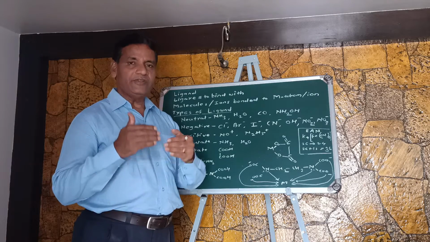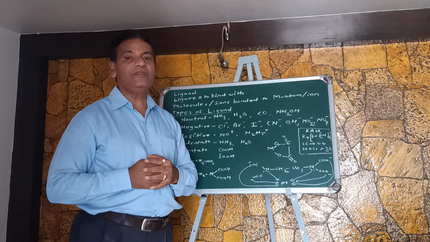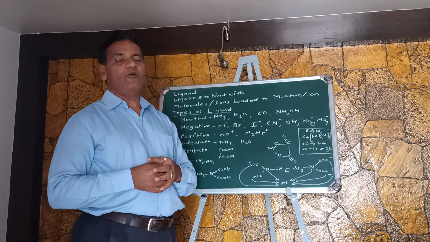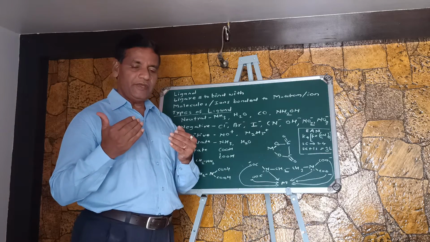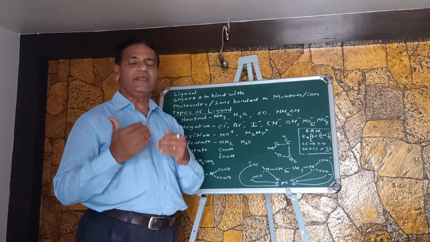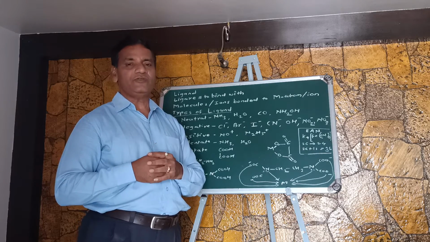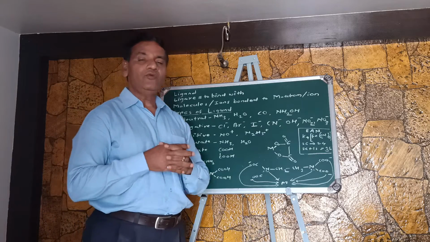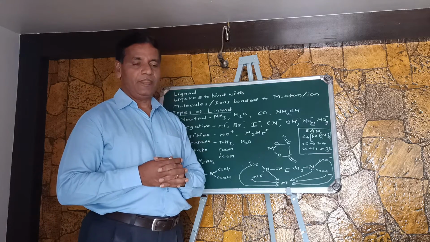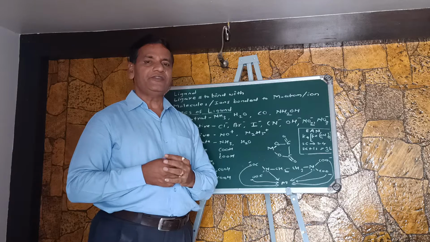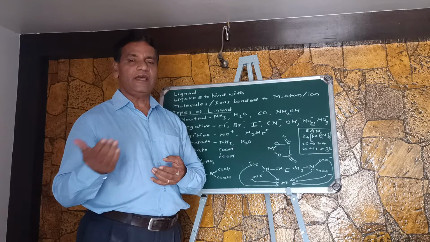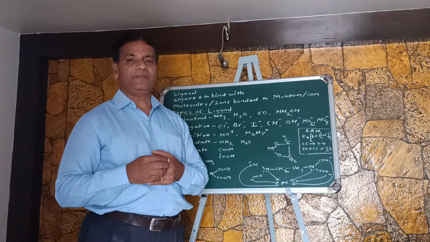These negatively charged ligand species also bond with a metal atom or metal ion to form a complex compound. In this way, neutral ligands, negatively charged ligands or positively charged ligands bond with the metal part to form a coordinate complex compound.